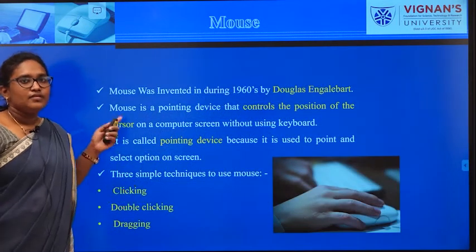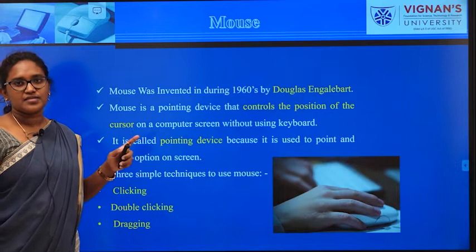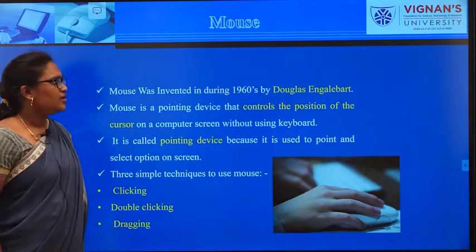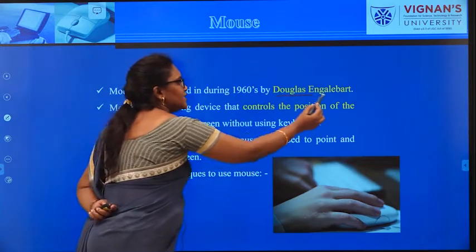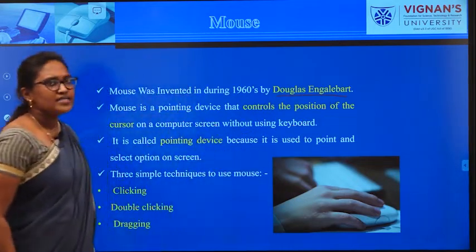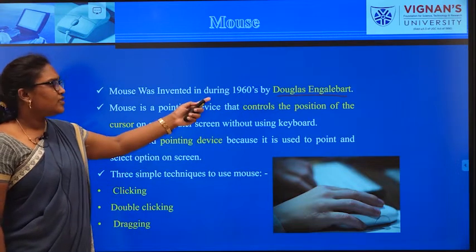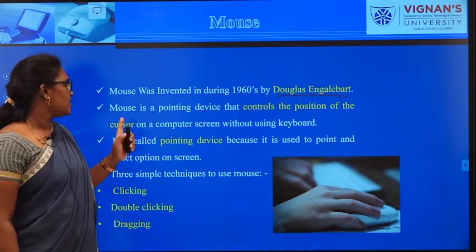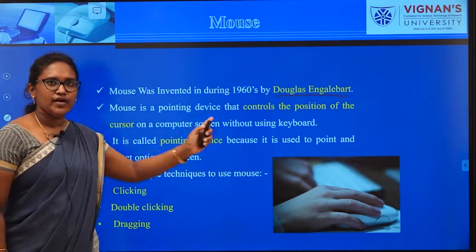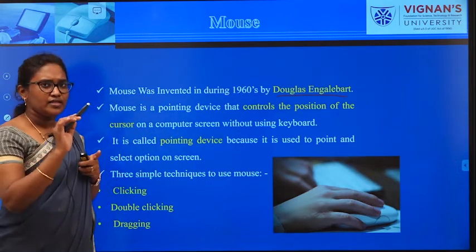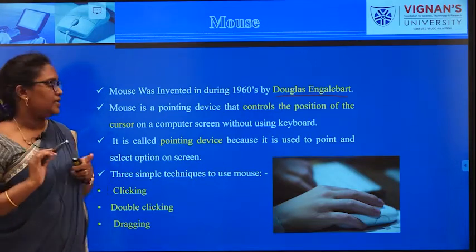Next type of input device is the mouse. The mouse was invented by Douglas Engelbart, the person who introduced it in the year 1960. Obviously everyone knows the mouse is used for positioning properly.